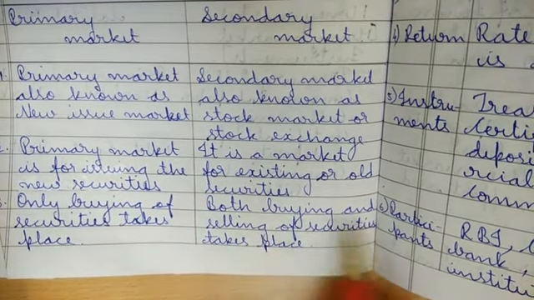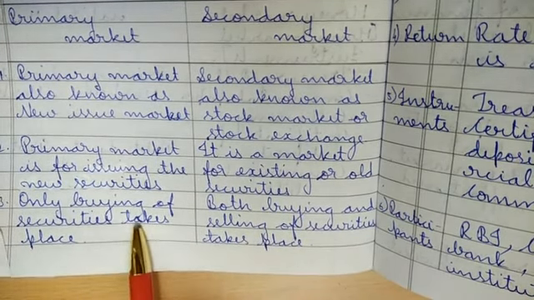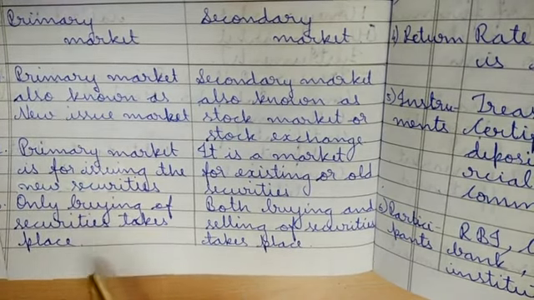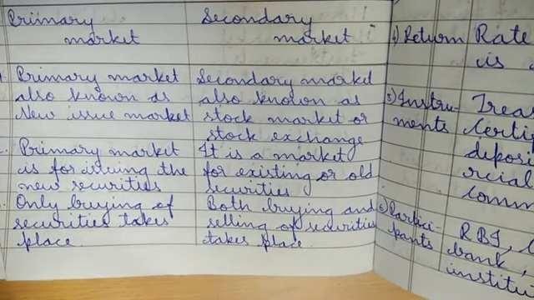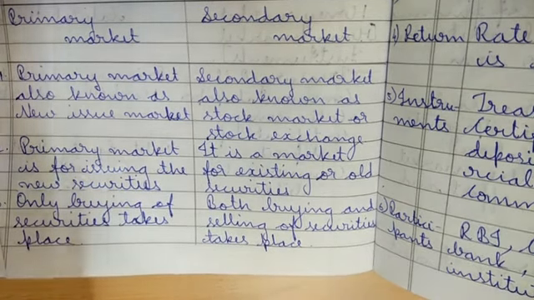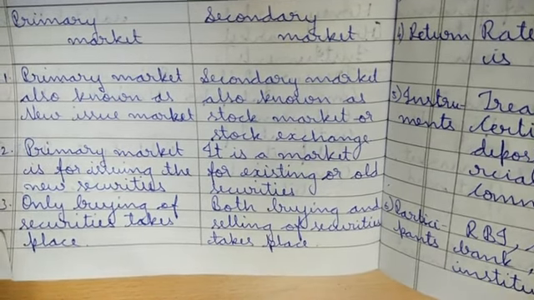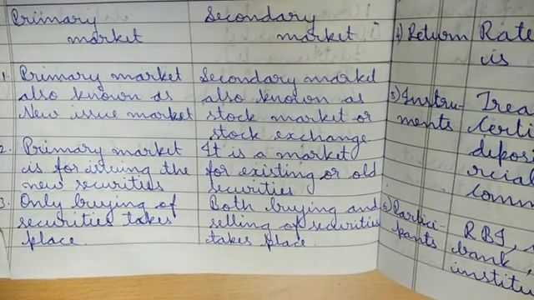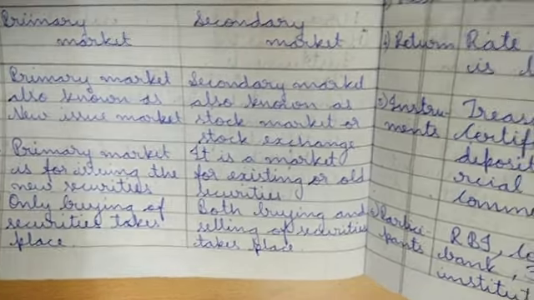Secondary market is where both buying and selling of securities takes place. I would like to say this answer will be asked for 2 marker or sometimes 4 or 1 marker, because there are around 5 points. Why in the secondary market both buying and selling takes place is, many of the people will come and sell their products. For example, you have a few apps in which you can sell your products and in return you will be getting money, and with that money you can buy another new product. Or some of the shops also take an exchange offer, right? At that time you go and exchange your old products and buy new ones. So that is called secondary market.